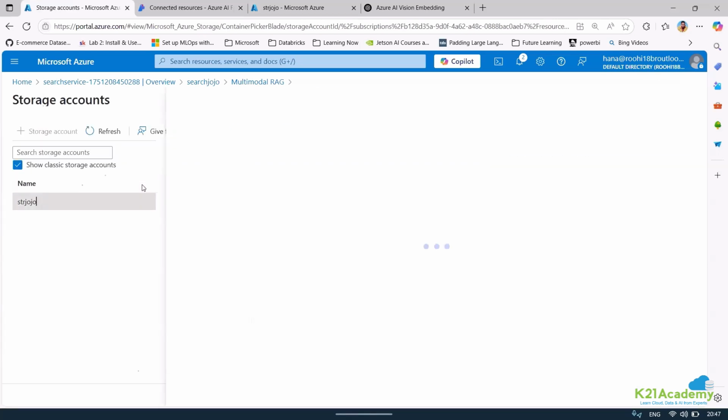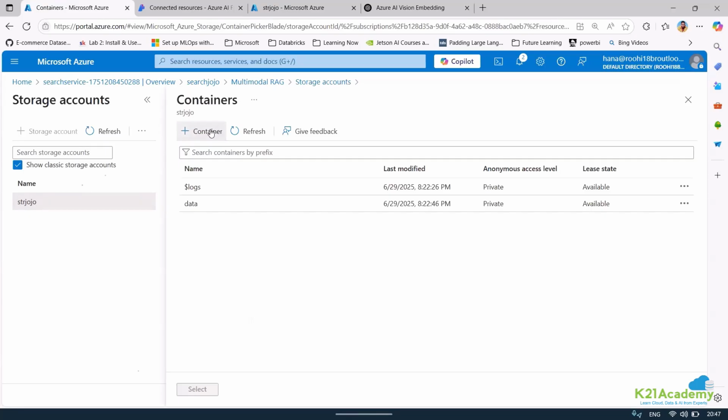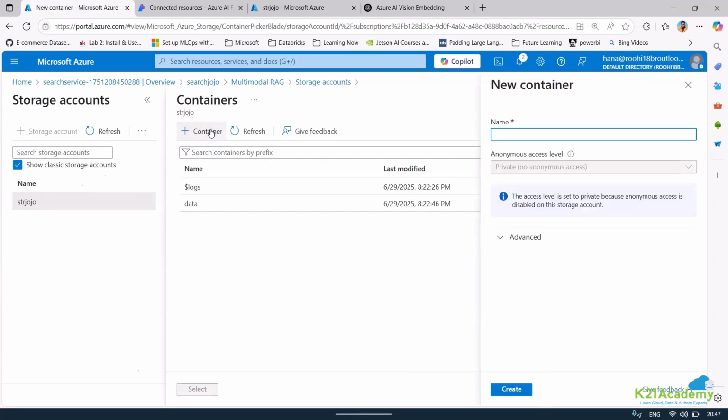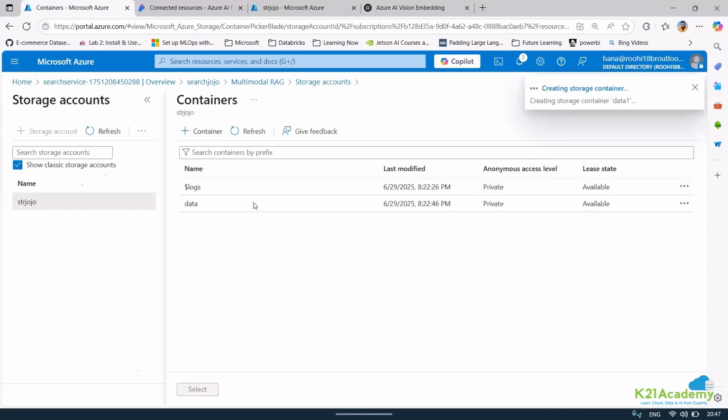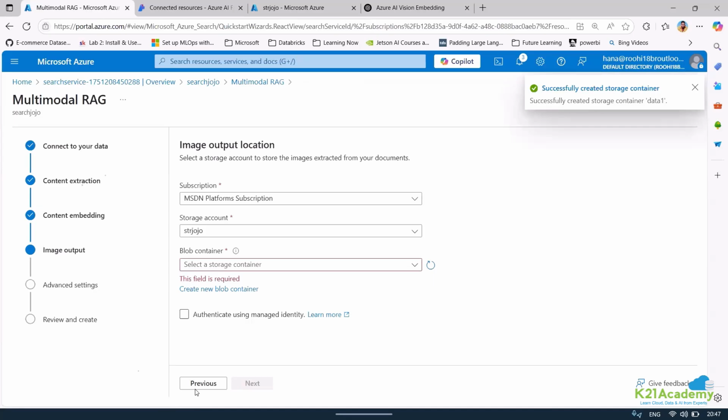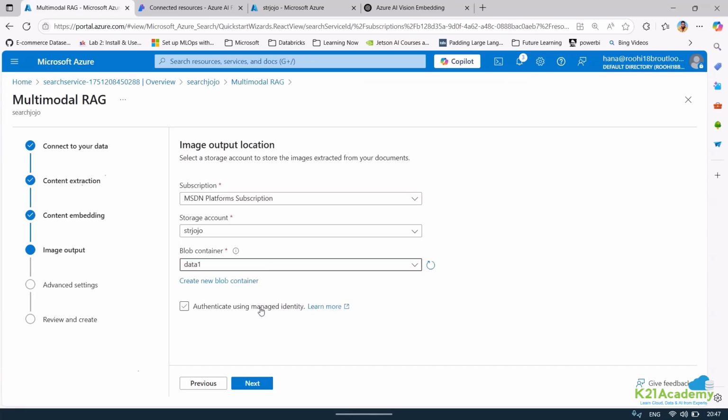Let me just do one thing. If that is the case, maybe some lag with respect to UI. Let me just create a data one container here. Okay, let me hit on create. Even if I hit on create, I need to select that, right? So if I select, it should show up here. Okay, it shows the data one container, but it does not show the container that was already existing, which is strange, to be very frank.